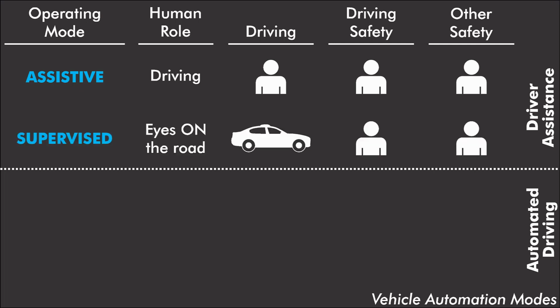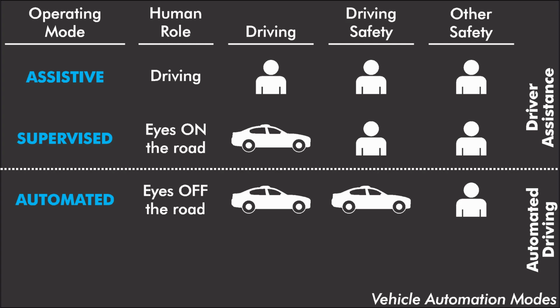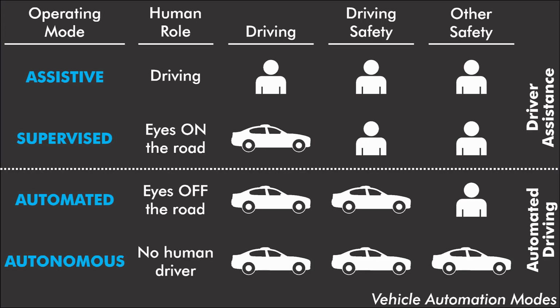The second mode is supervised, in which vehicle automation does the driving, but the human is in charge of driving safety and other safety. For a highly automated vehicle in which there's a true ADS that's in charge of all the vehicle driving, there are 2 modes. One is automated, in which the ADS does the driving and is in charge of driving safety, but the human does other safety. And the other is autonomous, in which the ADS is in charge of not only driving, but also driving safety and other safety.